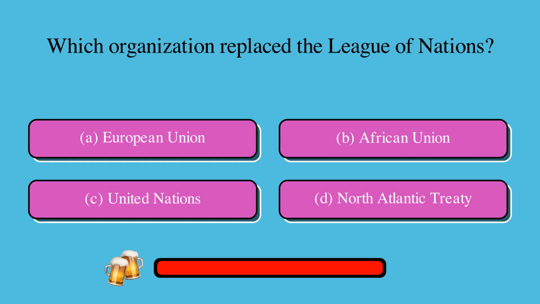Which organization replaced the League of Nations? Is it A, European Union, B, African Union, C, United Nations, or D, North Atlantic Treaty? The correct answer is C, United Nations.